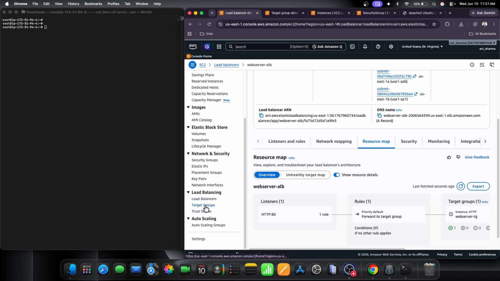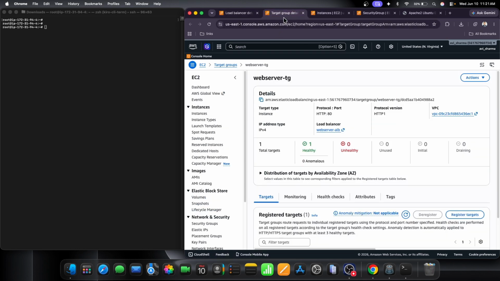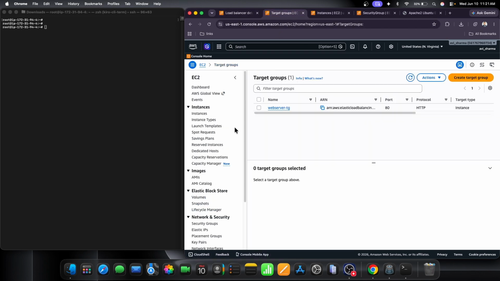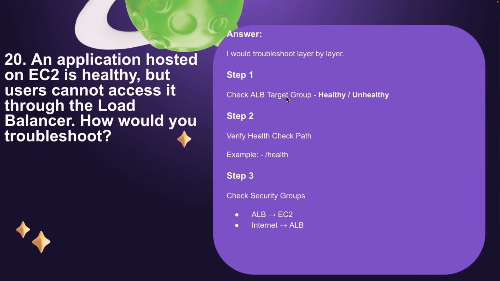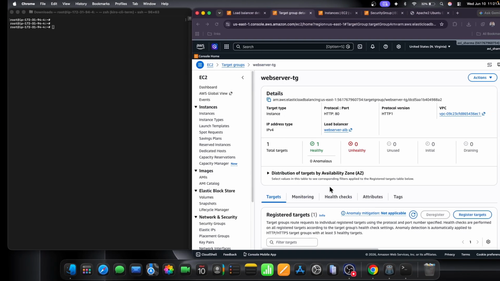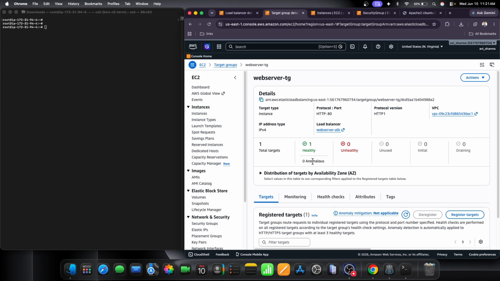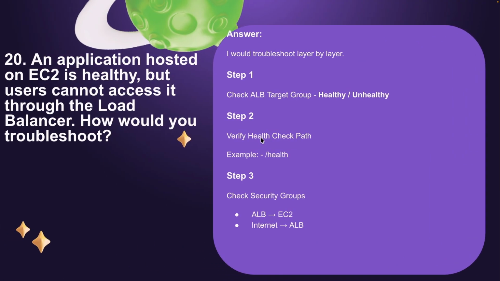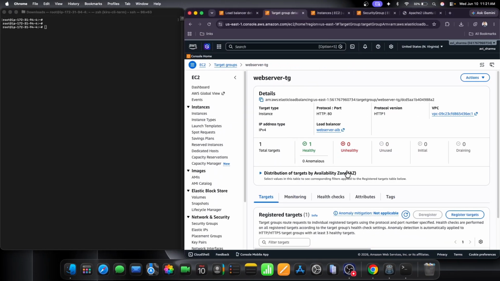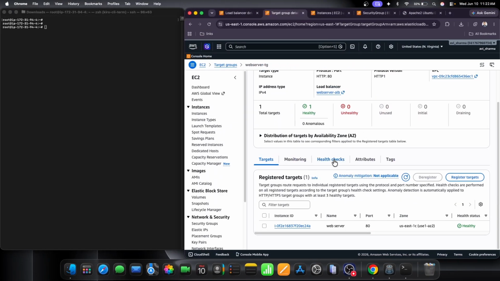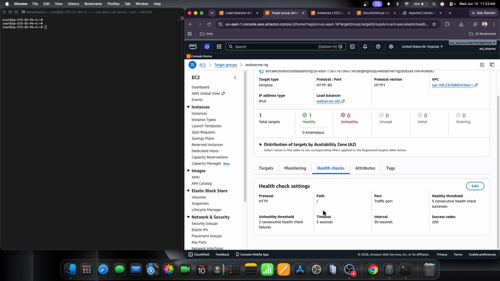Target group. I guess I have already opened it. So target group, open it. You can see this is healthy. So this is the first point: check whether the LB target group is healthy or unhealthy. It's healthy, one means we are good here. The second point will be to verify the health check path, for example /health. In my case, the path is /.